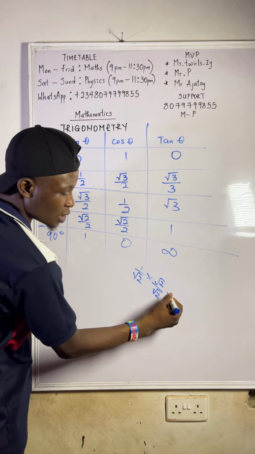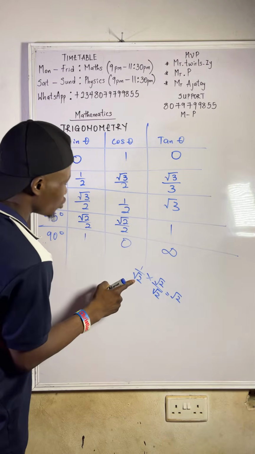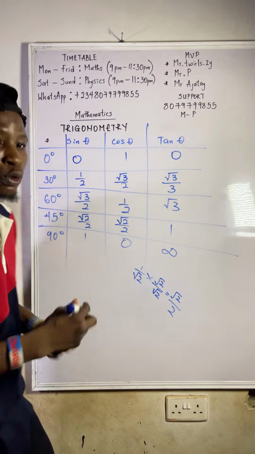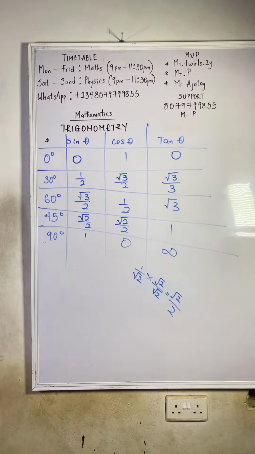So √2 times 1 is √2. Then √2 times √2 is what? √2 times √2 is 2, or you can say √4. √4 is still 2. So that will give us √2/2. Okay, so let's do proving.